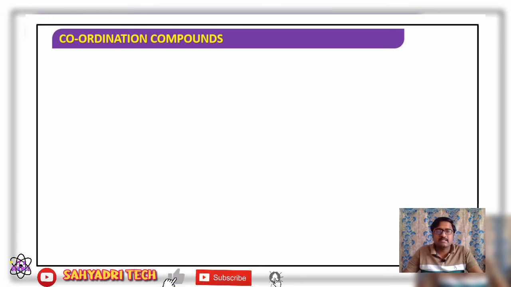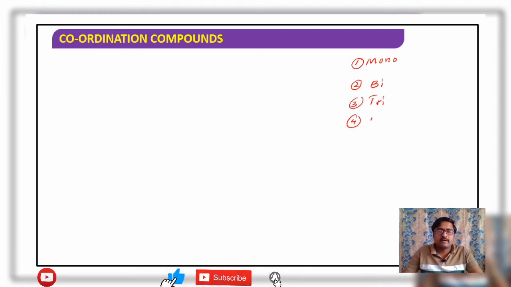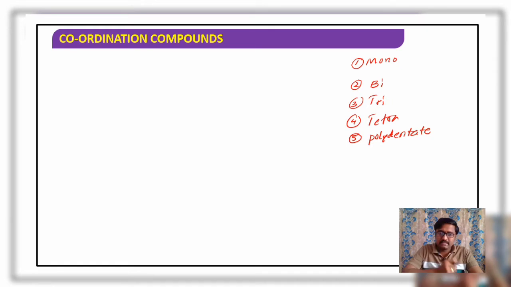So based on denticity, ligands can be classified into various types as monodentate, bidentate, tridentate, tetradentate, or even after tridentate we can generally call them polydentate ligands. So denticity refers to the number of ligating groups present in a ligand, and they are going to make a coordinate bond with the central metal atom or ion.